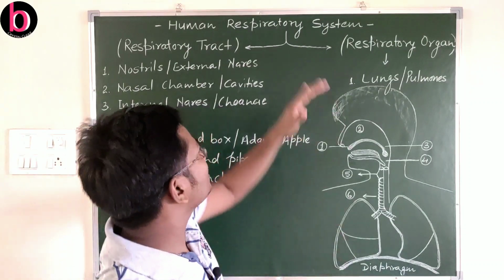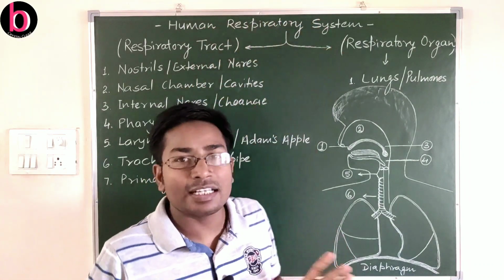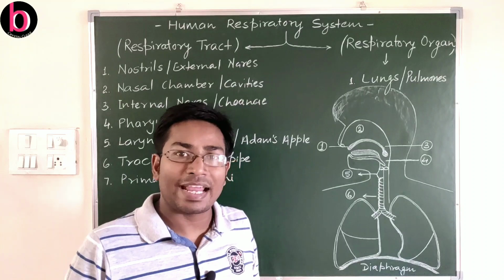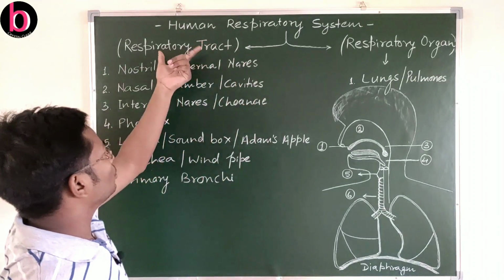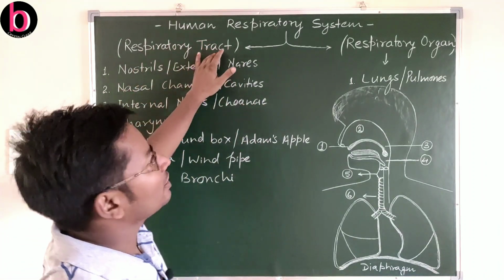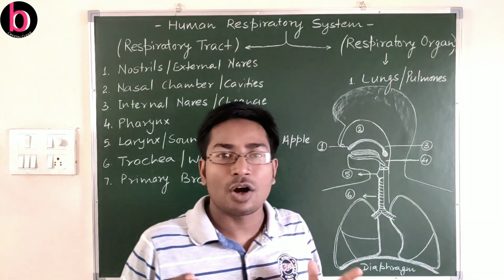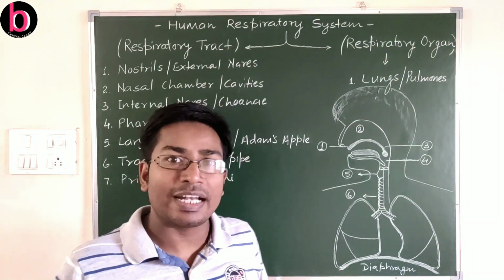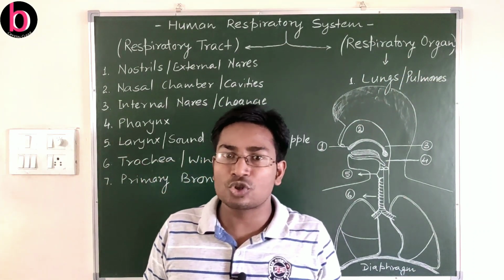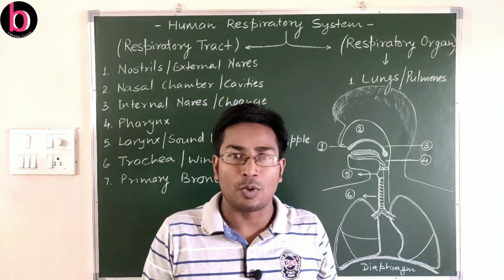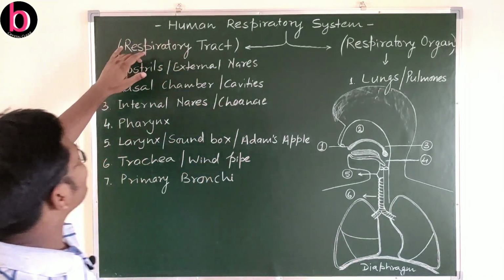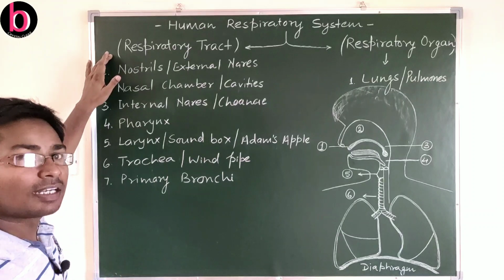If we discuss the human respiratory system, broadly we may categorize it into two: respiratory tract and respiratory organ. So the human respiratory system is composed of these two components. First, the respiratory tract.